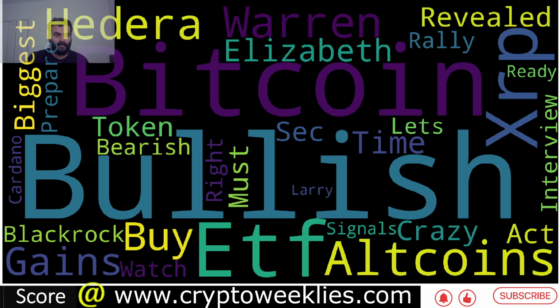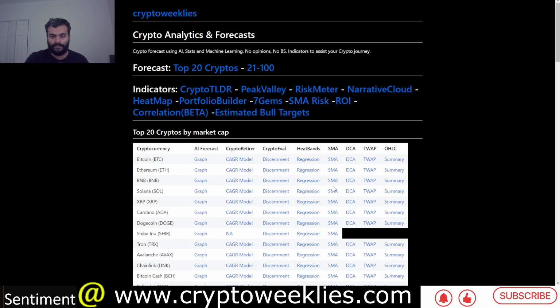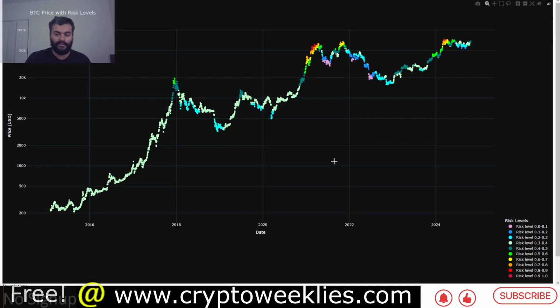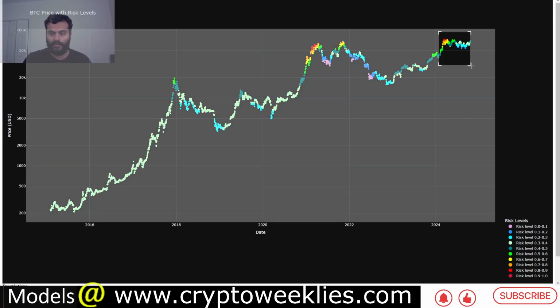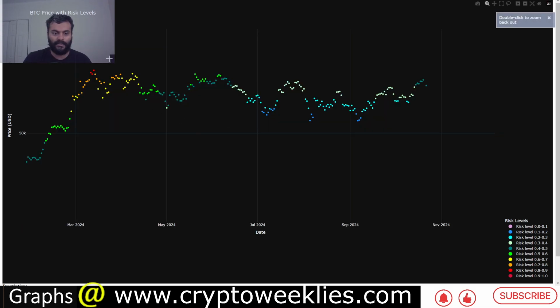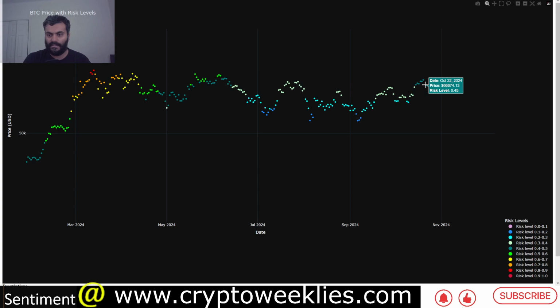Last but not least, we'll go back to the accumulation strategies and the bull run estimated target using a risk reward approach rather than a machine learning based approach. This is the third way that we analyze Bitcoin. This is the simple moving average. The price is color coded based on the proportional difference between the price and the 20-week simple moving average. Right now, per this analysis, price at around 67k represents a risk level of around 45%. That means 45% risk, 55% reward.